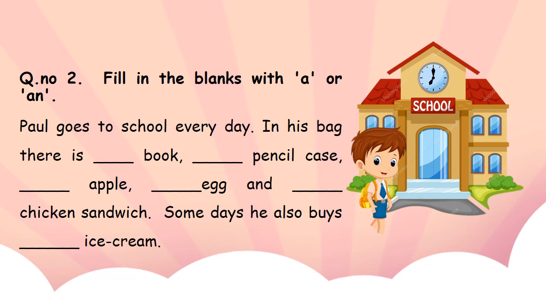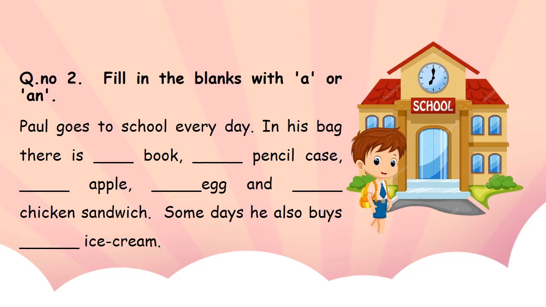Paul goes to school every day. In his bag there is dash book, dash pencil case, dash apple, dash egg and dash chicken sandwich. Some days he also buys dash ice cream. Now hurry up. I hope that you are going to fill these blanks on your own.